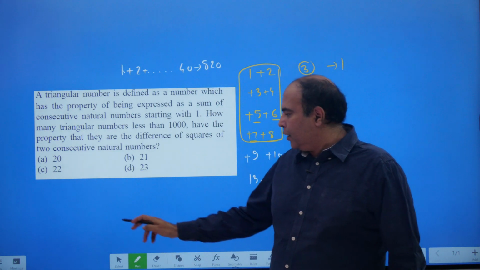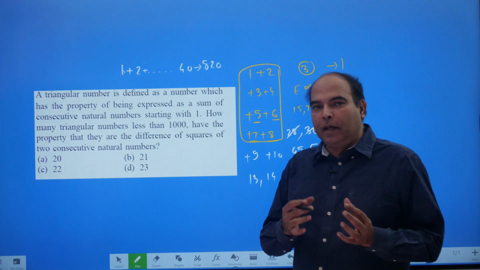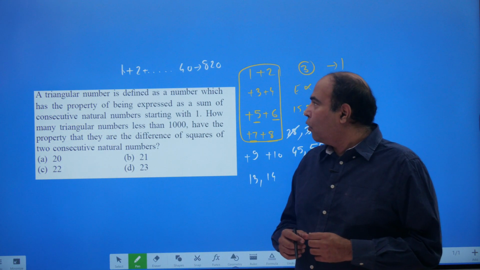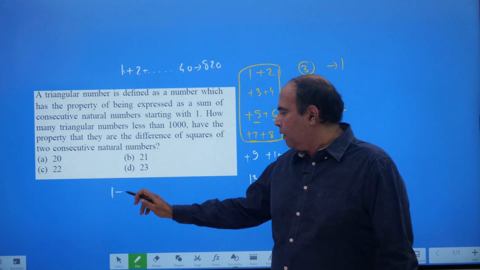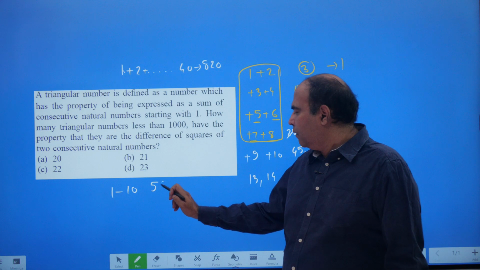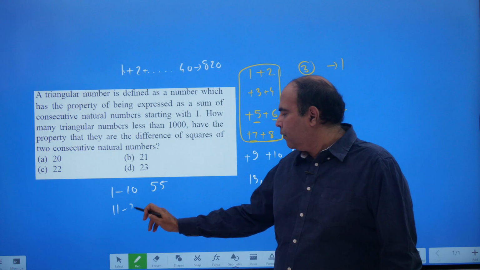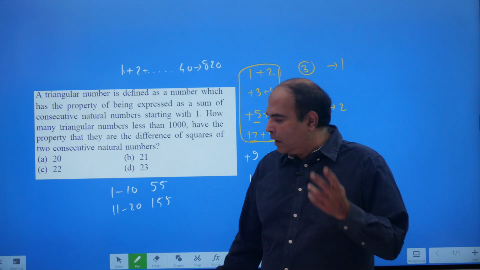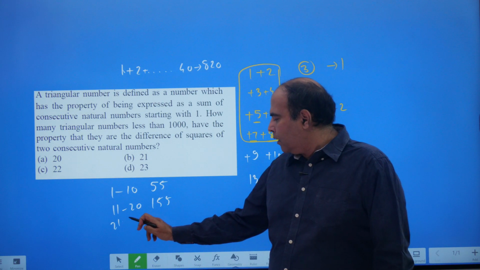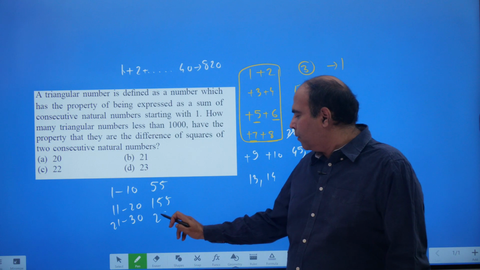The addition can be done with n into n plus 1 by 2 also, or it can be done by 1 to 10 is 55, 11 to 20 is 155. There are a lot of questions in the CAT that have been asked on this. I'll do a separate video on other triangular numbers.